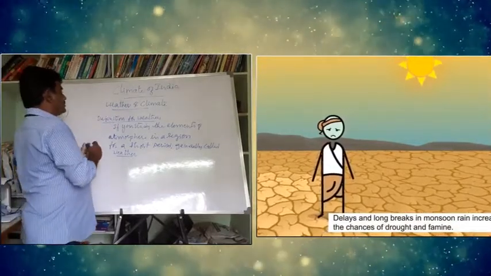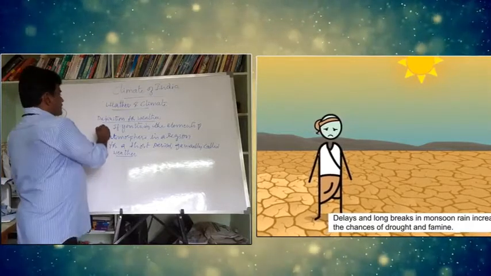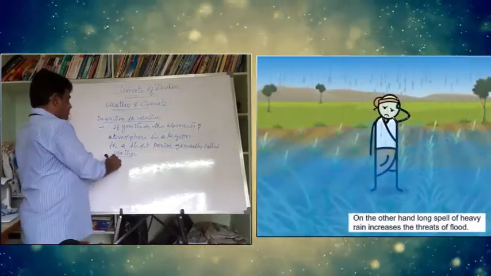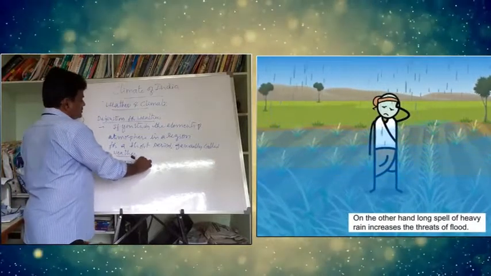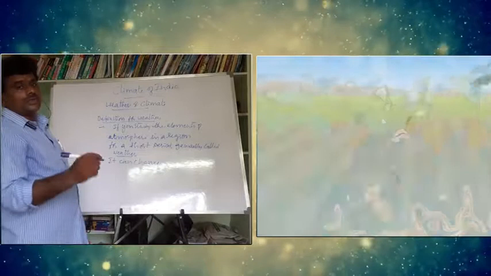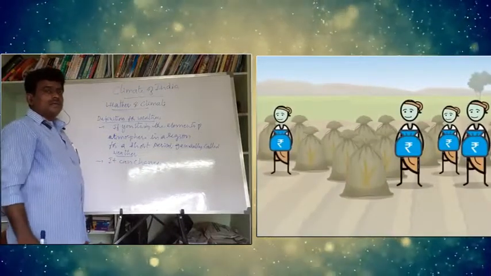This is called weather. So the weather of a region generally changes. It can change frequently. Fluctuations are generally seen in weather.